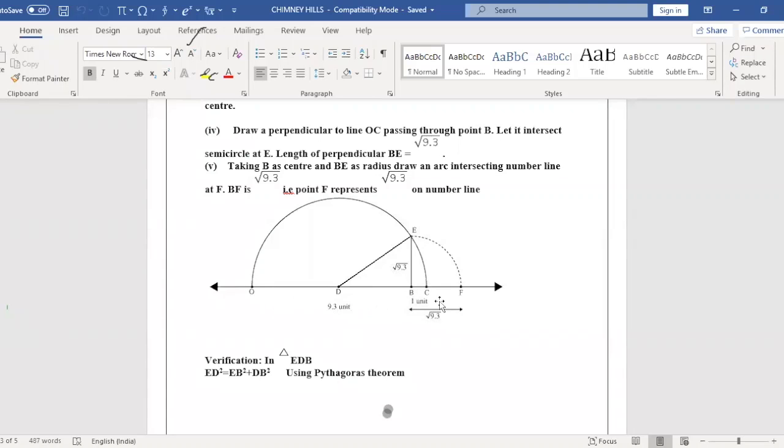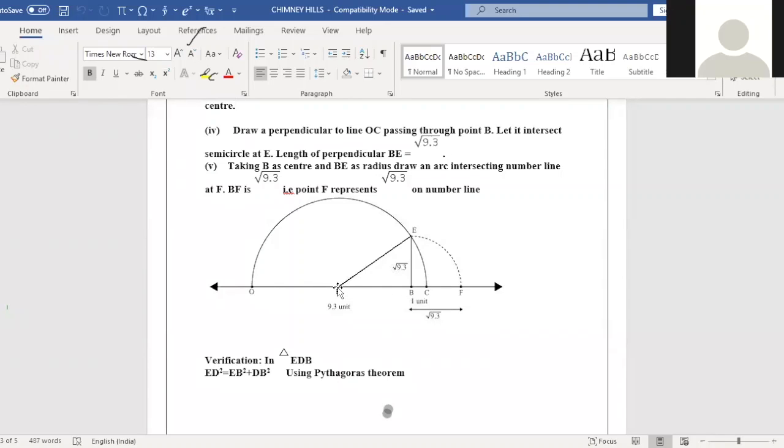So take O to C, take more than half and bisect this line segment, which divides it into 2 equal parts. Am I clear with this step? Yes, ma'am. After that, take OD as the radius, keep the needle at D and draw a semicircle.